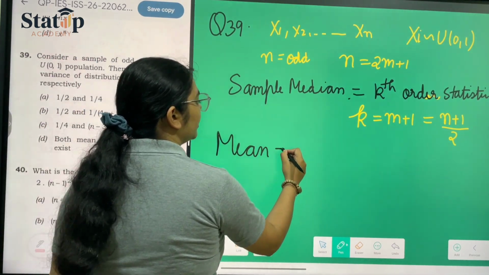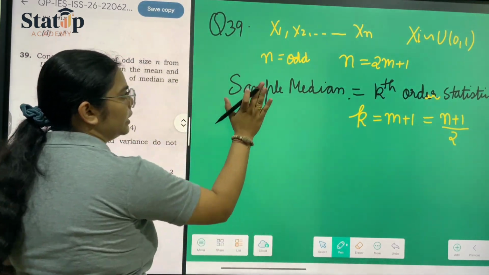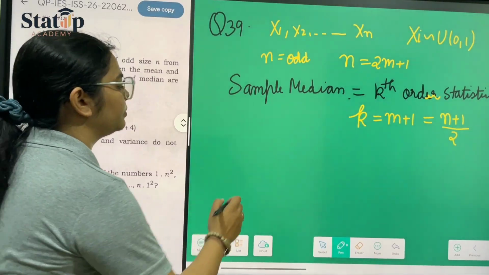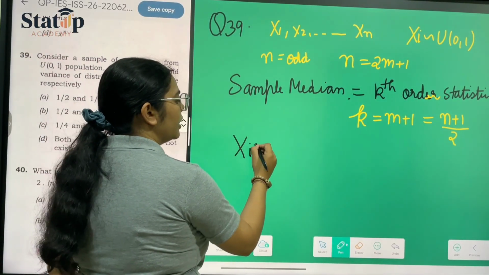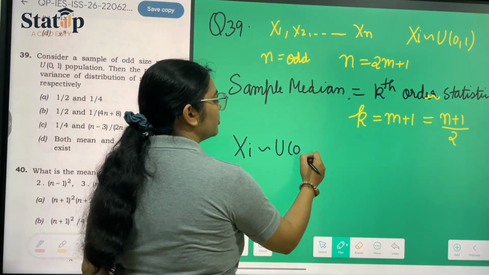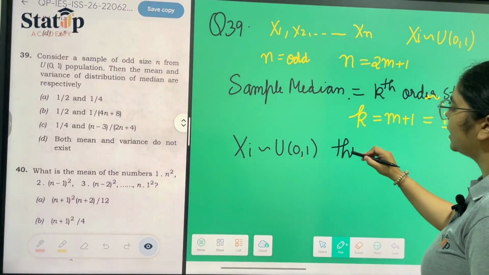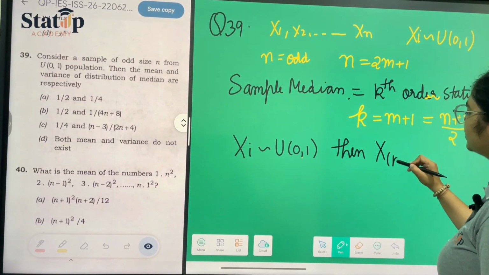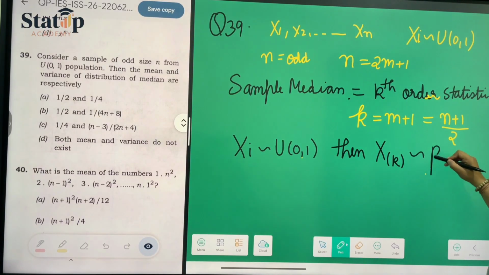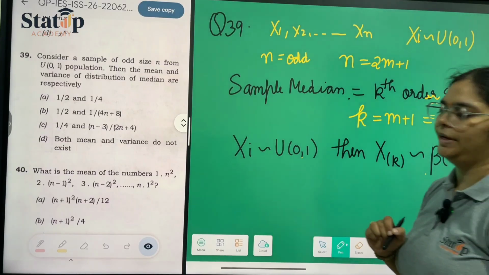Now clearly, this is a rule that if xi follows uniform distribution with limits 0 and 1, then the kth order statistic, which is xk, will follow a beta distribution with parameters alpha and beta.